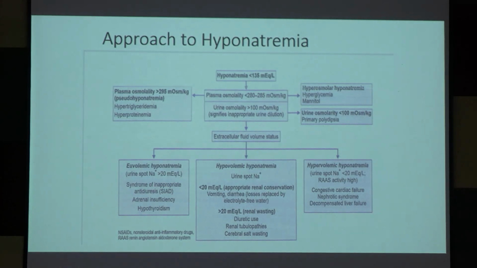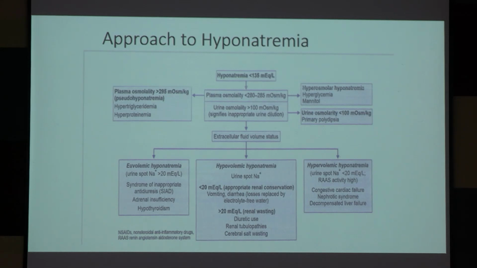Another point is that whenever there is high osmolality, maybe higher than normal, 295, this is a relative case. Basically, it is not a true hyponatremia, so it is called pseudo hyponatremia.